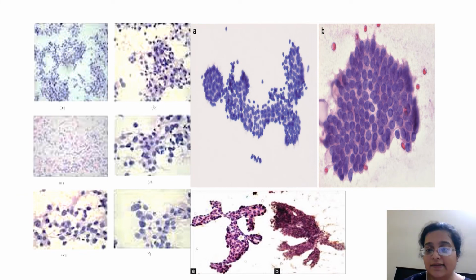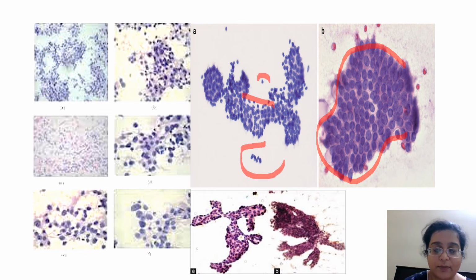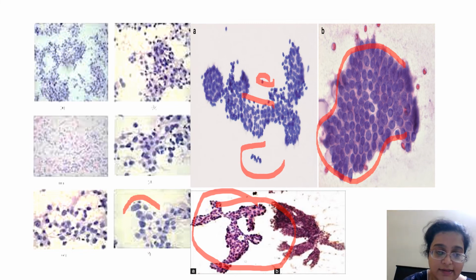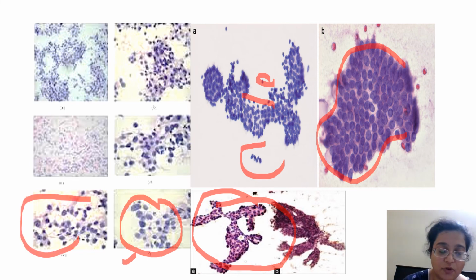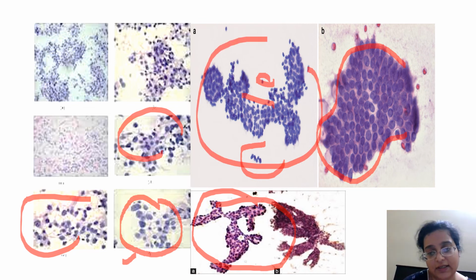See, these are again such uniform cell clusters over here. See, another, and see, scattered cells. These are bipolar cells. See, stag antler. Now, here the NC ratio is a little high. So, this comes in the atypical or suspicious category, and in this small micro image, I am not seeing any other bipolar cell. Same over here. I'm not seeing many bipolar cells. Same over here. So here you can put it in the suspicious category, but not this. This is clearly benign.